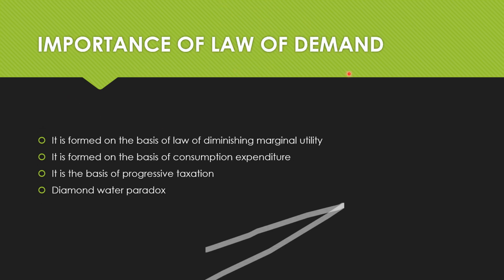Let's understand the importance of the law of demand. The first point is that the law of demand is formed on the basis of the law of diminishing marginal utility. So first let's understand what the law of diminishing marginal utility is. Now let's say that we are buying one packet of lace. We ate this one packet of lace. Then I wanted more, so I bought another packet of lace. Then my mother also bought a packet of lace, thinking that I would like it. But then I am not able to complete this third packet entirely.